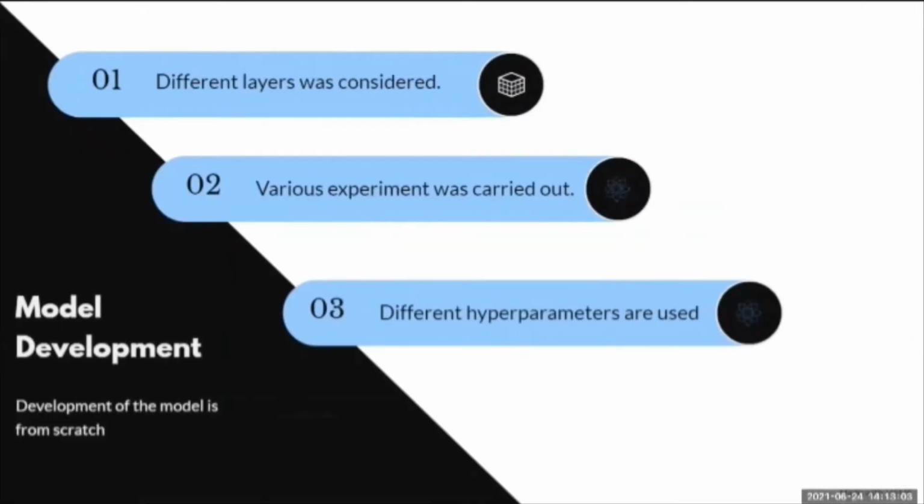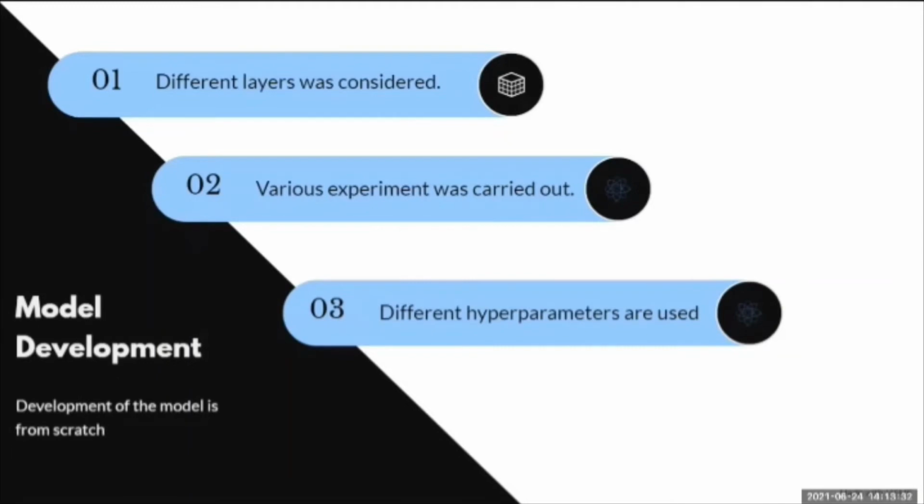Regarding the development of the model, it was developed from scratch on Google Colab using Keras libraries. Google Colab is an online notebook which allows us to write and execute Python code, and it also provides free access to GPUs. One of the crucial initial steps for developing the model is to identify the number of convolutional layers. There is no fixed rule stating the number of layers one has to take for a model, which initially confused us. With the trial and error method, we started off with 7 layers.